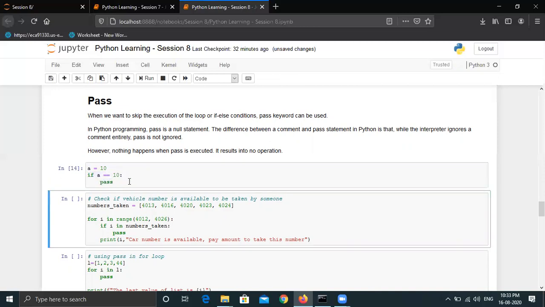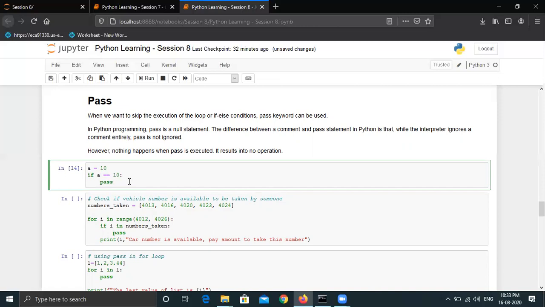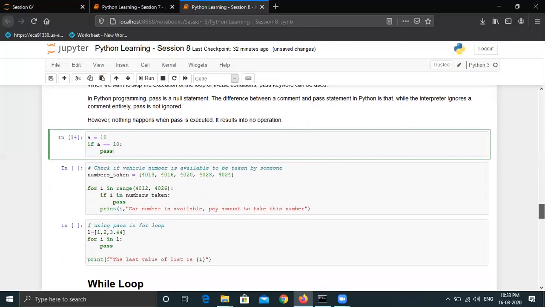If I'm running this, you can see that it is basically doing nothing here. So there are some conditions, like maybe there are some situations where we use pass, but not much. I can just discuss one situation after completing these examples.